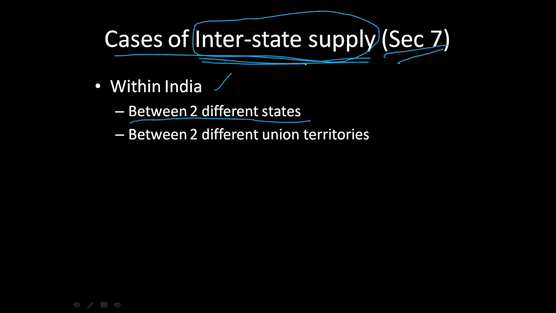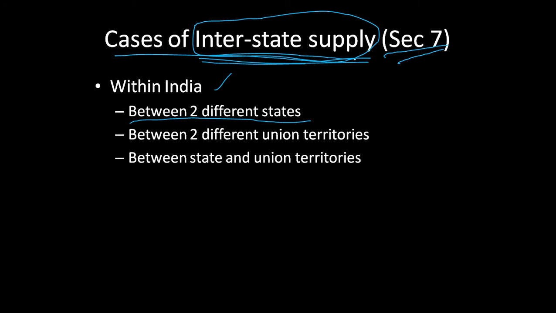Even if it is between two different union territories, it will be charged under IGST and considered interstate supply. Next, between a state and a union territory. If there is a supply between a state and a union territory, again the state is different and the union territory is different. Again, when the point of difference comes, interstate supply is considered and IGST is charged.